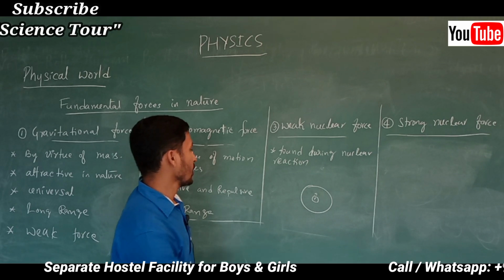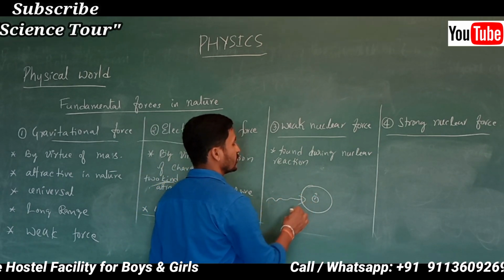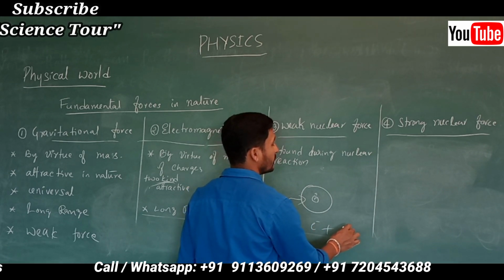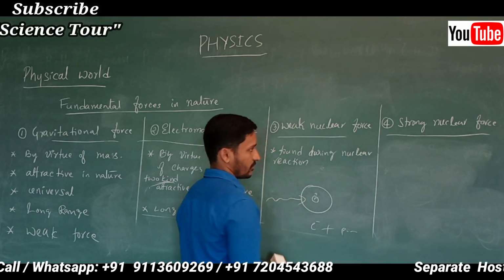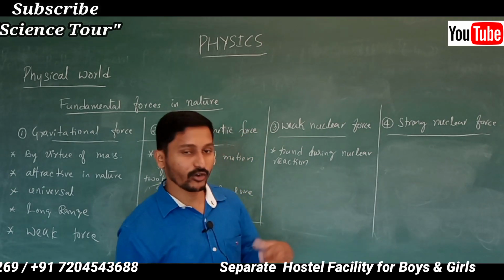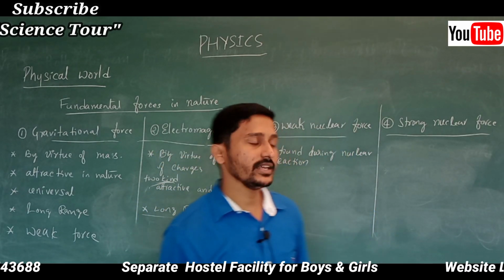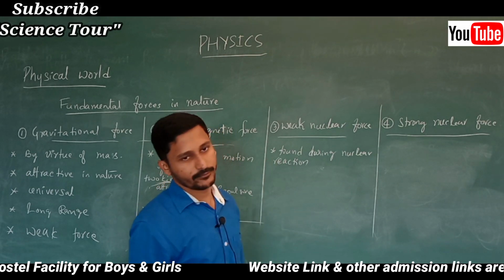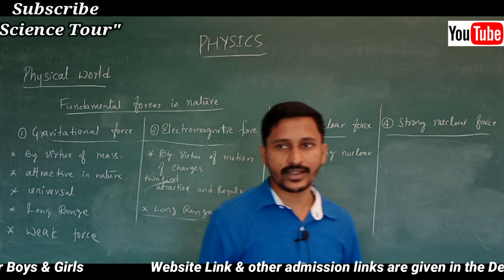What happens when it is bombarded with a neutron? The neutron is converted into one electron and a positron. When the electron comes out, at that time we get a weak interaction. It is very rare, only in nuclear reactions we get weak nuclear force. That is a weak nuclear interaction.